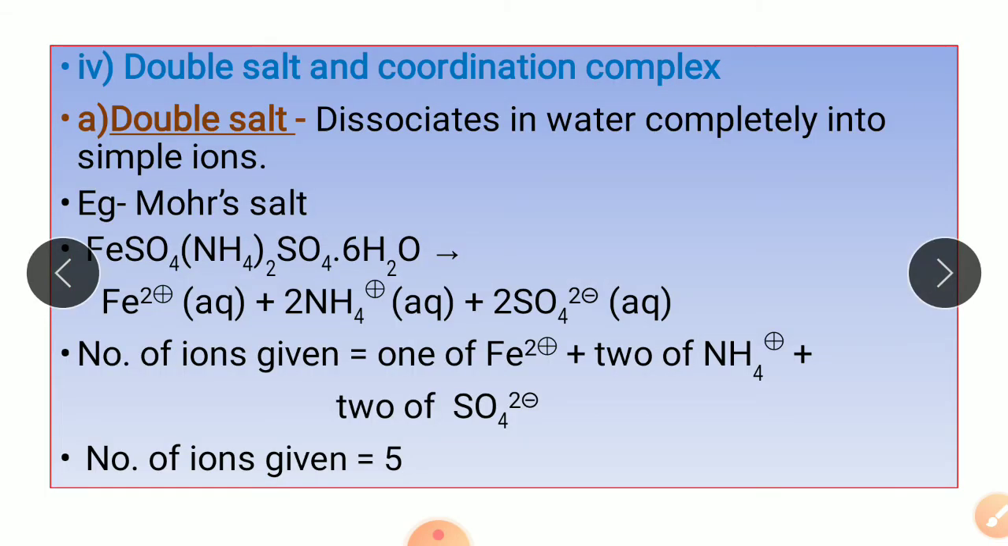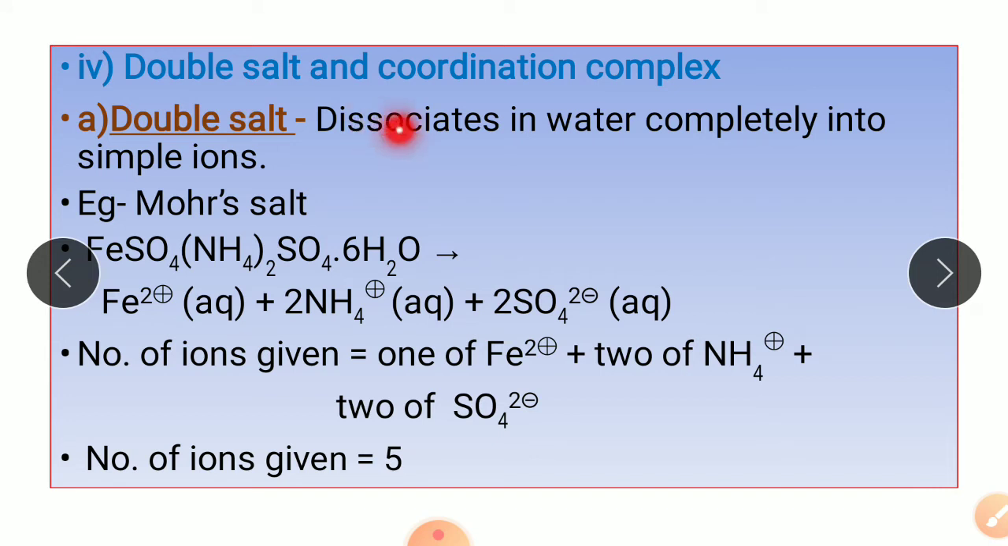Now moving to the next terms, that is double salt and coordination complex. Both double salts and coordination compounds are molecular or addition compounds which are formed by combination of two or more salts in a stoichiometric ratio. But they differ in one term, that is, they differ in their ionization behavior in the aqueous solution. So let's understand double salt.